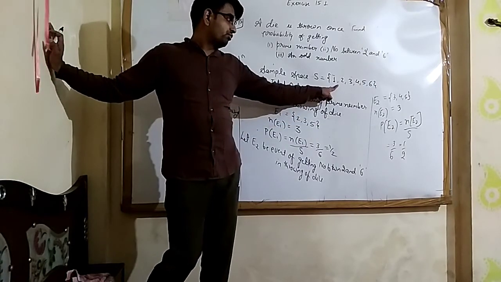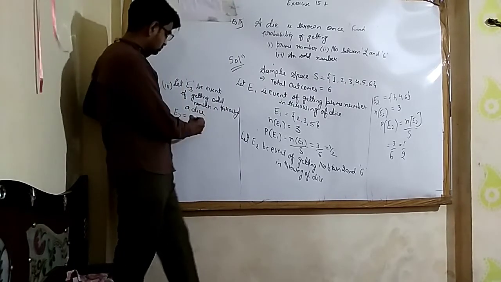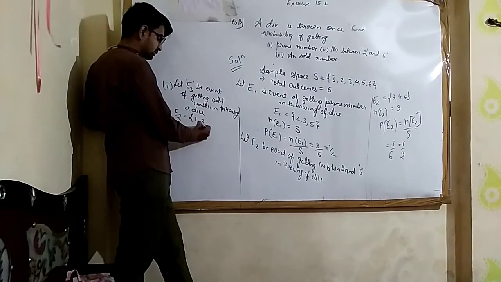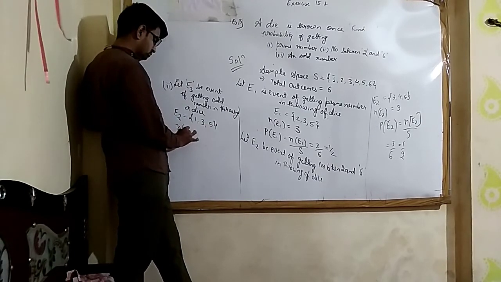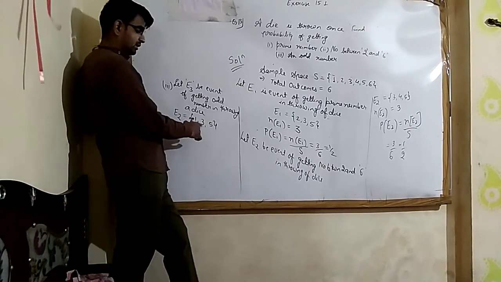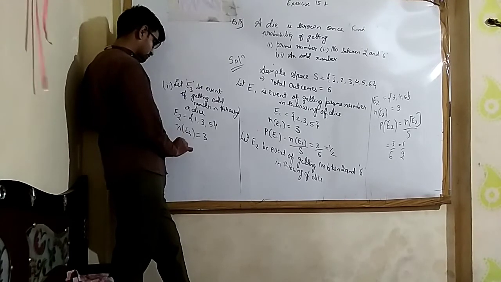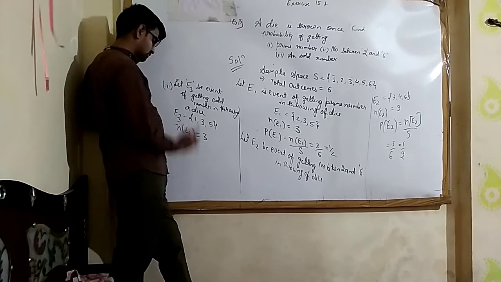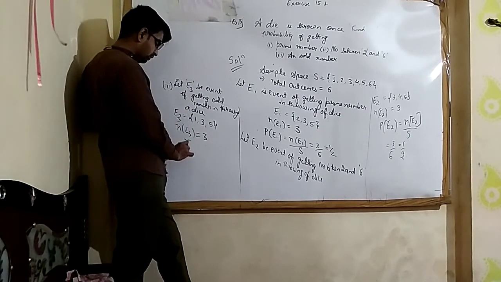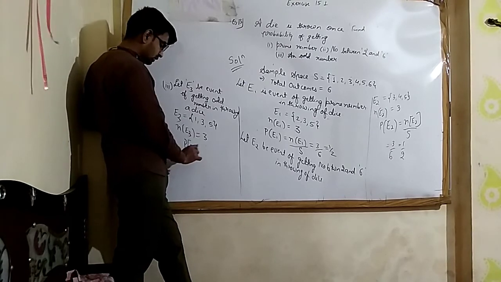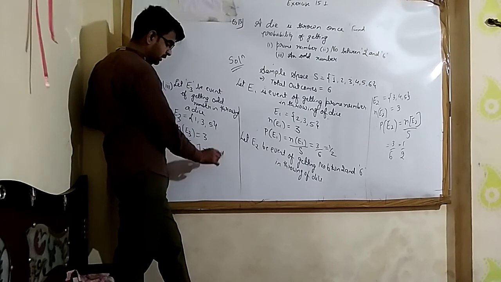Now we have to select odd numbers. So the odd numbers are 1, 3 and 5. So E3 is the set of odd numbers, so it is 1, 3, 5. So what will be n of E3? How many cases are there? 3. So n of E3 is 3. Therefore the probability of E3 also will be 3 by 6, which can be written as 1 by 2.